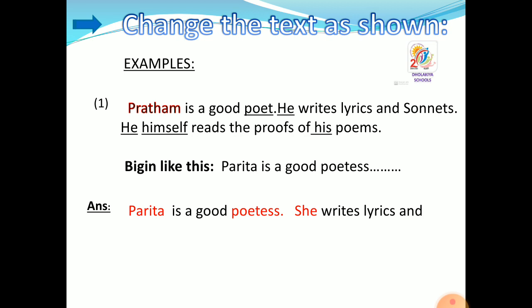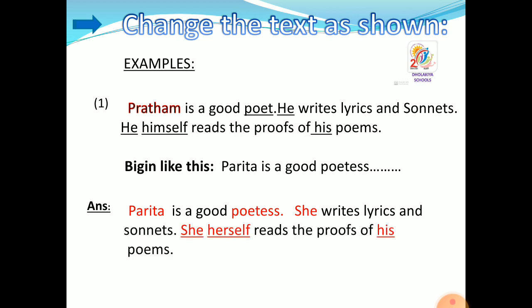She writes lyrics and sonnets. And next, the pronoun he converts into she, himself converts into herself, and his converts into her poems. So we all understand that this is a paragraph of gender.